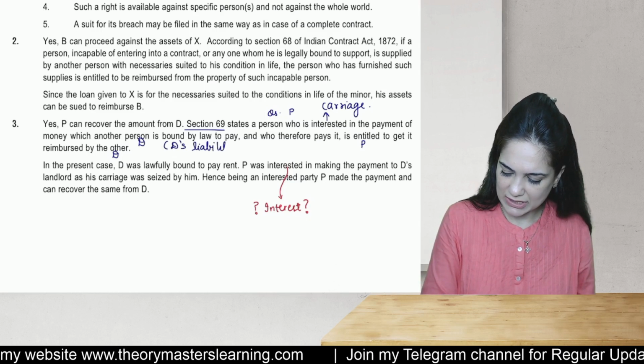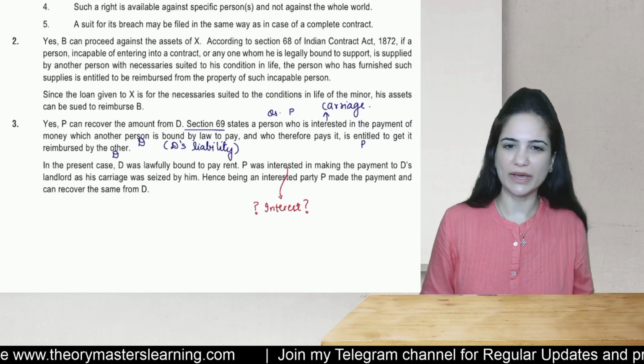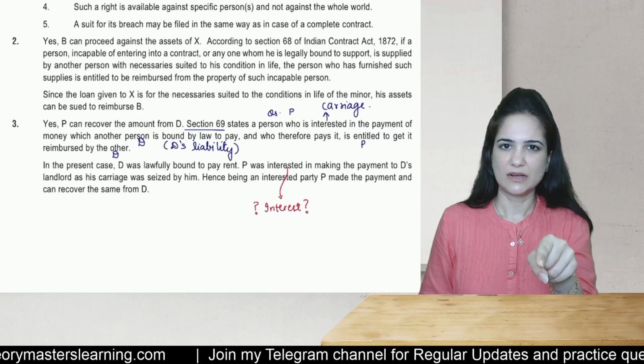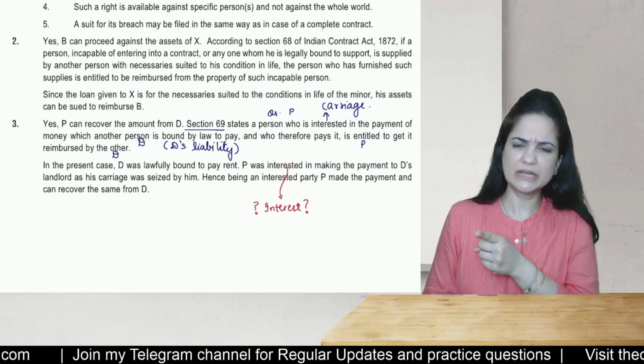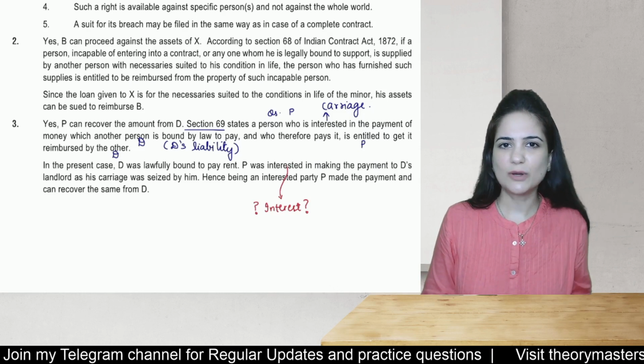Now the law says D, you cannot enjoy at the expense of P. P has paid your obligation. Go and return the money to him. Refund it to him. Come on. This is nothing but a quasi contract.